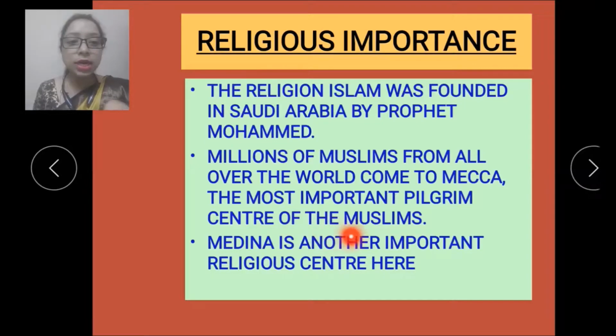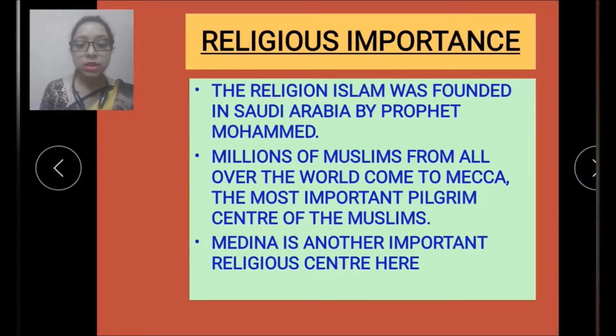Medina is another important religious center here. After Makkah, there is one more religious center, and that is Medina. You must have heard that Makkah and Medina are the important pilgrim centers of the Muslims.